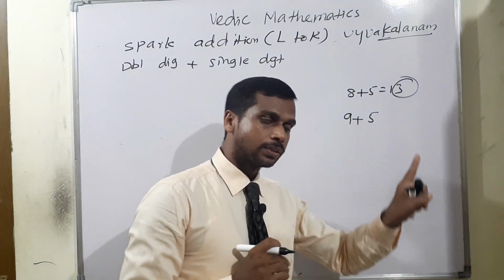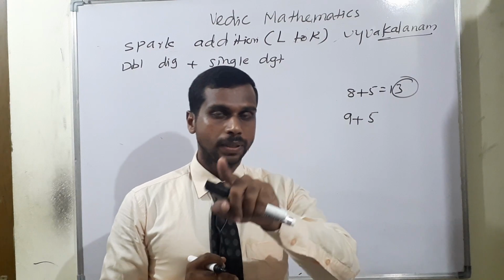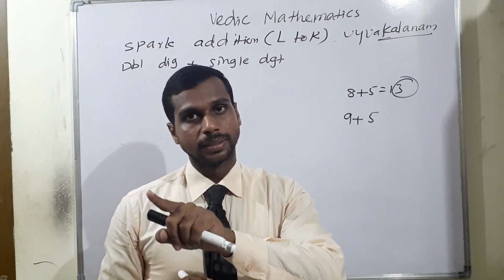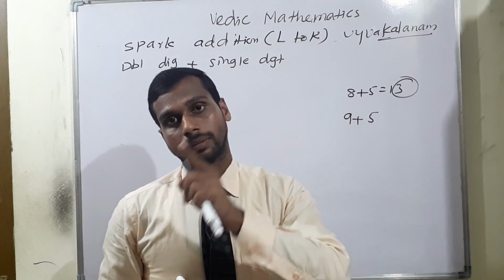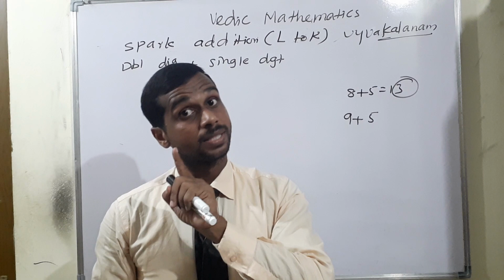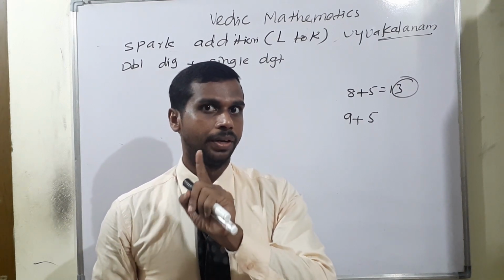Listen very carefully. 9 plus 5 is equal to end number 4. So 8 plus 8, end number 6. 9 plus 7, end number 6. 7 plus 8, end number 5. As well as 6 plus 6, end number 2. 3 plus 7, end number 0. Listen, okay, very, very carefully.